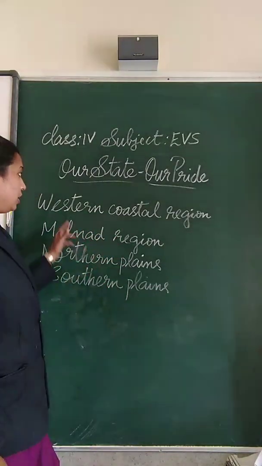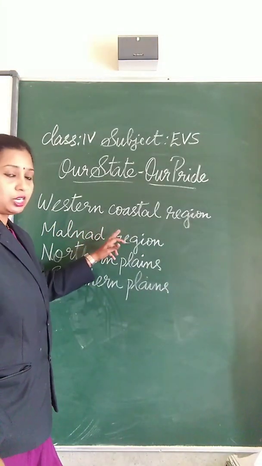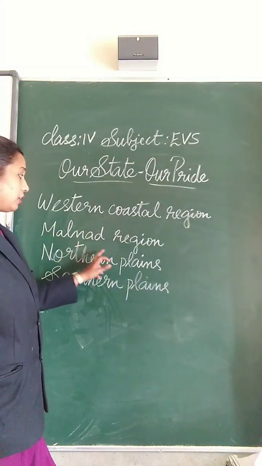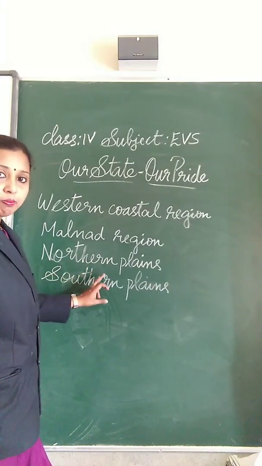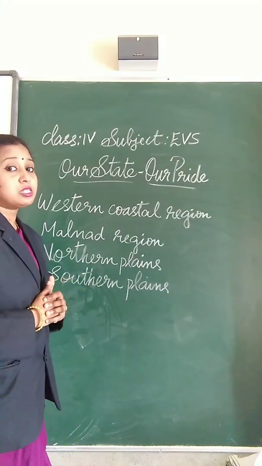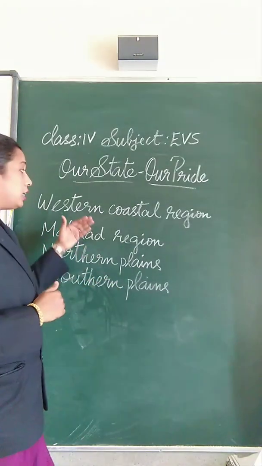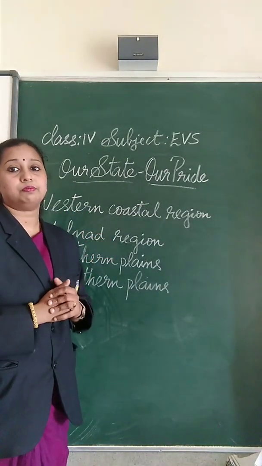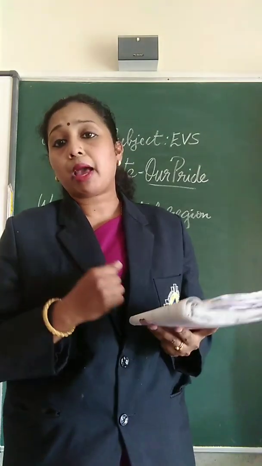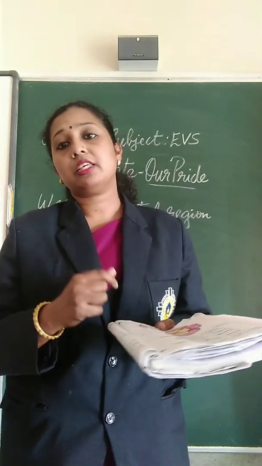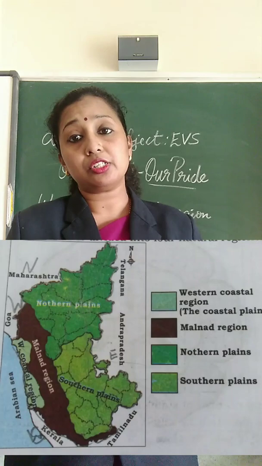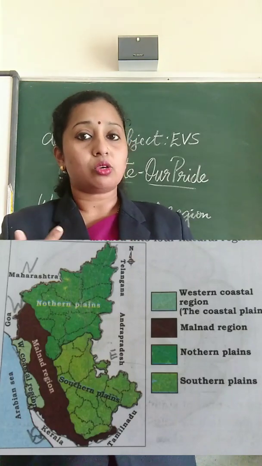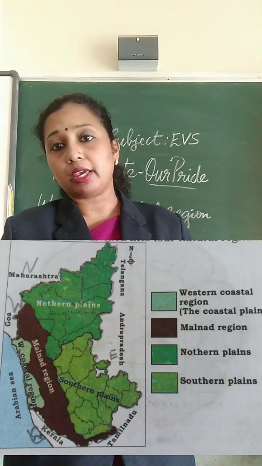What is the first one? Yes, Western Coastal Region. The second one is the Malanad Region, the third one is the Northern Plains and the fourth one is the Southern Plains. We will study each of the natural regions in detail. So children, look at the map on the screen. Yes, you can see the 4 natural regions of Karnataka.